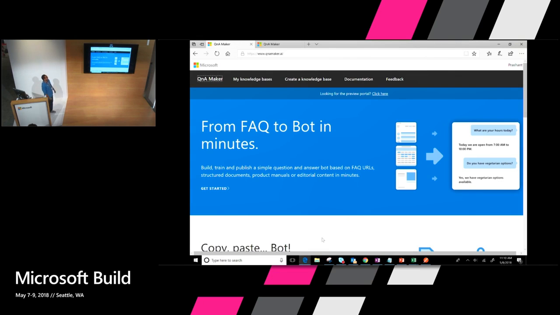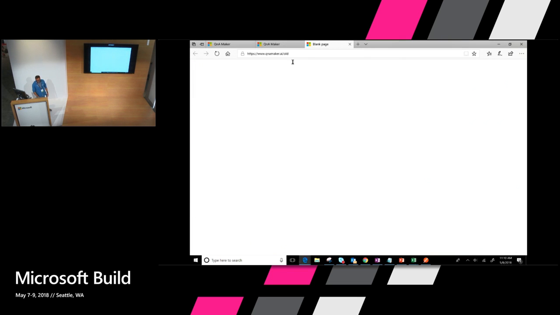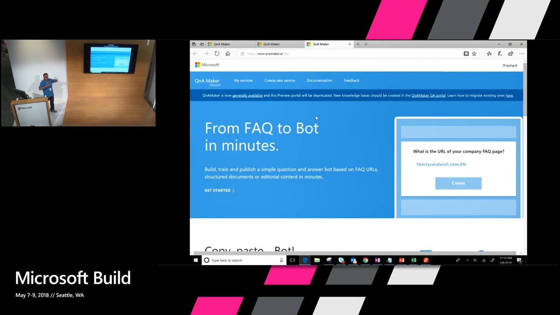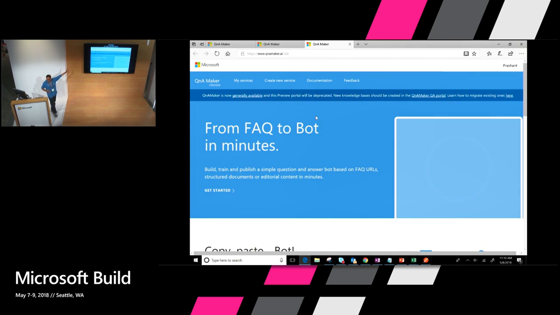OK, so this is the new portal. It doesn't look a whole lot different from the old one. You might be confused about where your knowledge bases are. But this is the new portal. It's still www.qnamaker.ai. You can still get to the old portal by clicking there. And this is where the knowledge bases you have created in your preview are still here. Don't worry, they are not going anywhere.